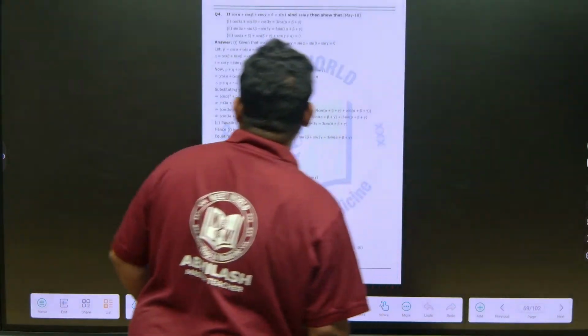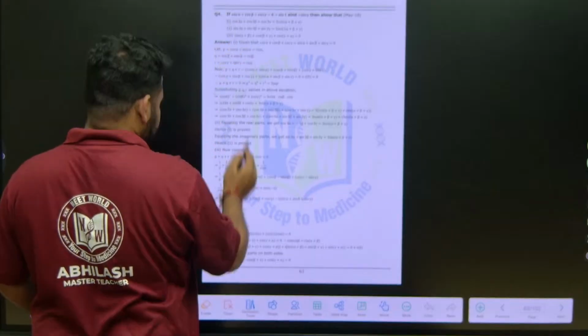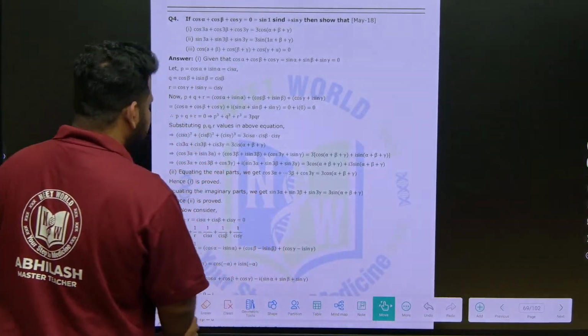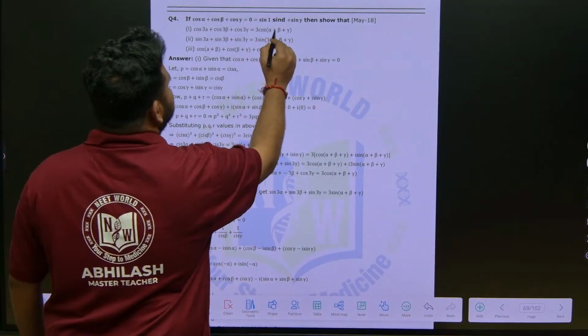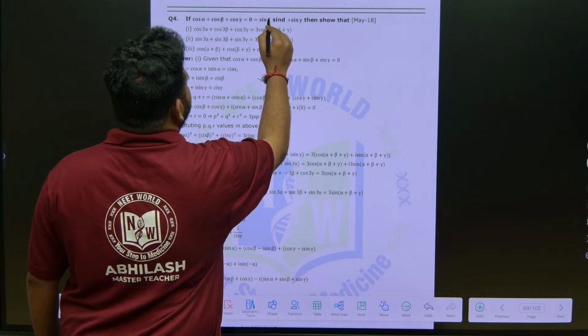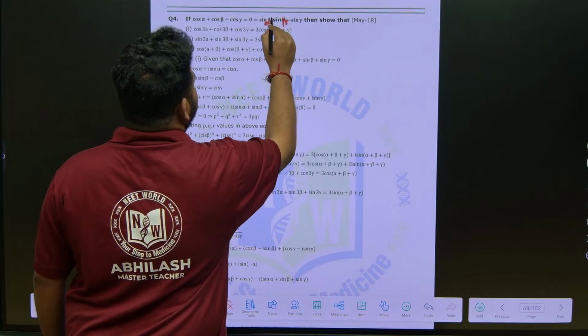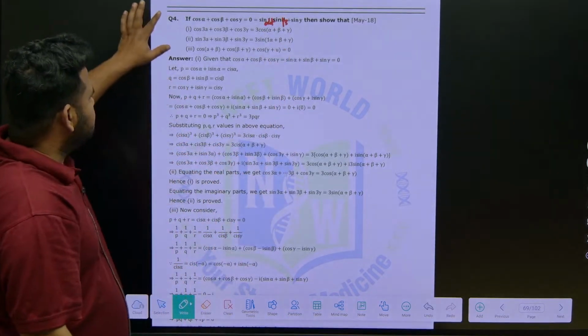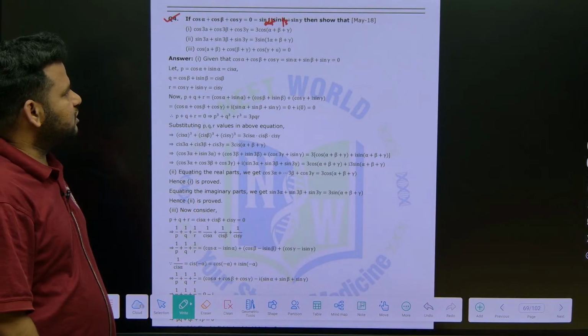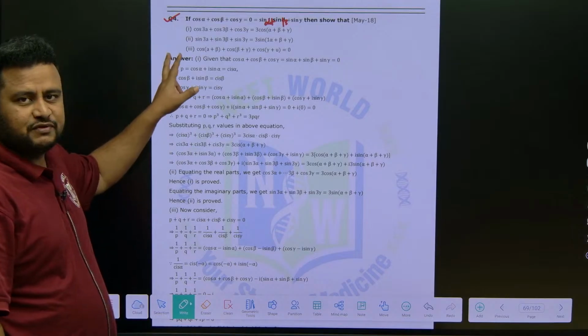Let me combine that and this one. Observe the third and fourth questions, they are similar. This should be equal to sin alpha, sin beta, plus... there is some printing mistake. So we will combine the third and fourth questions and solve them.